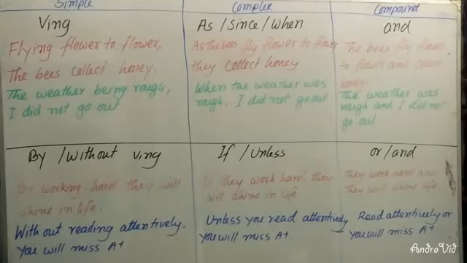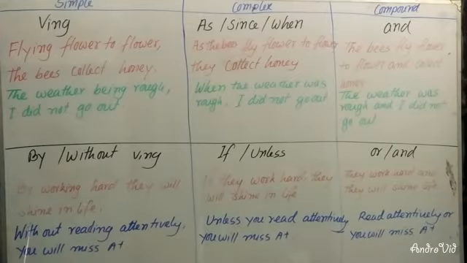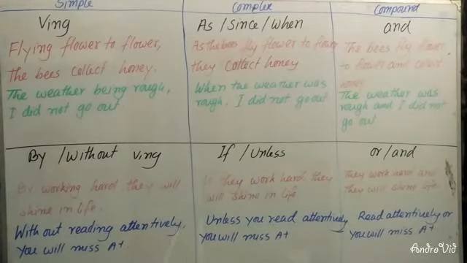And if the sentence is negative, or if you have "unless" in a complex sentence, you will have to use "without" here, then "ing" with present form verbs. You can see here that it is clear. Unless you read attentively, you will miss a plus. Without reading attentively, you will miss a plus.